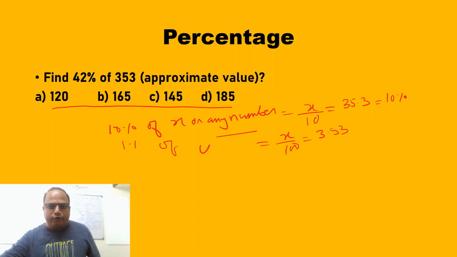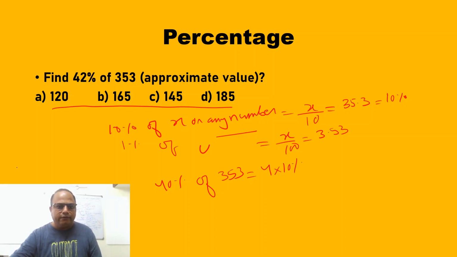Now to find 40%. We have to find 40% of 353 mentally. So what we do is 4 multiplied by 10%. Why am I doing it like this? Because 42% of anything is 40% plus 2%.